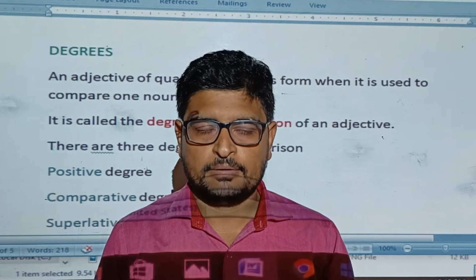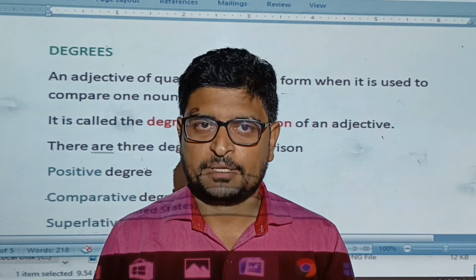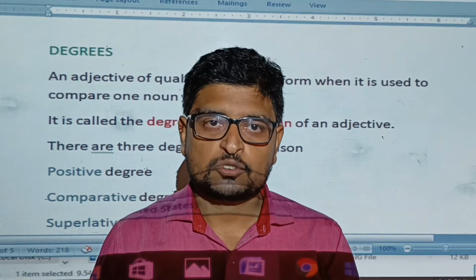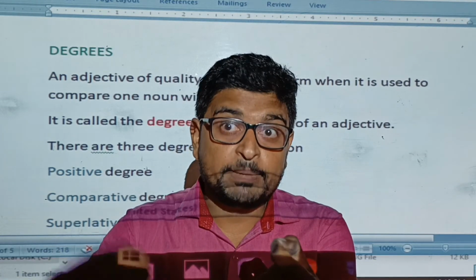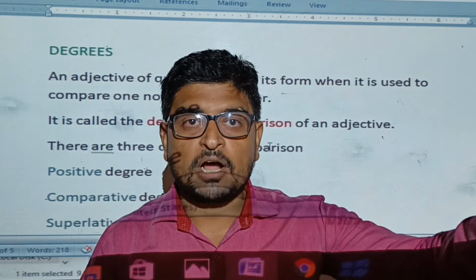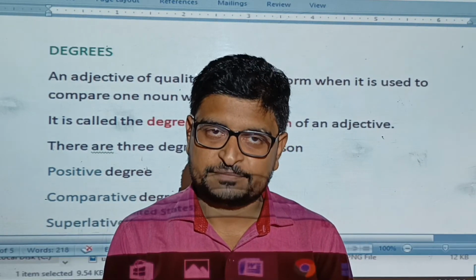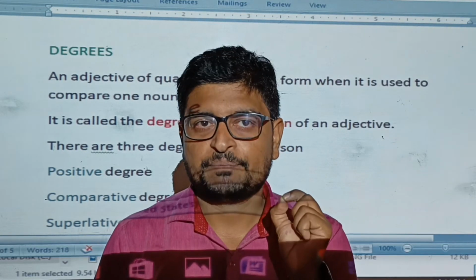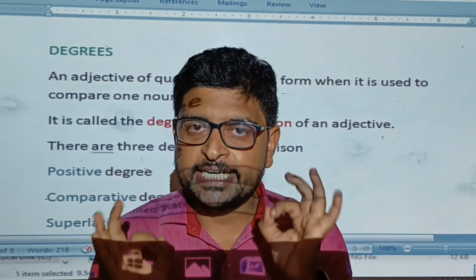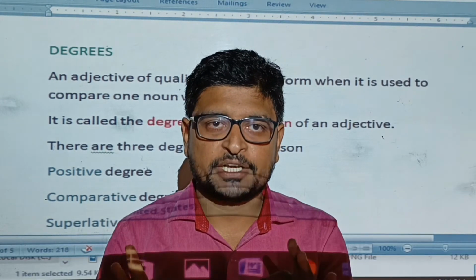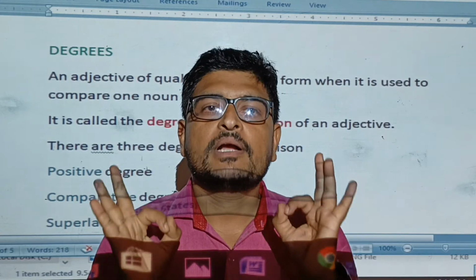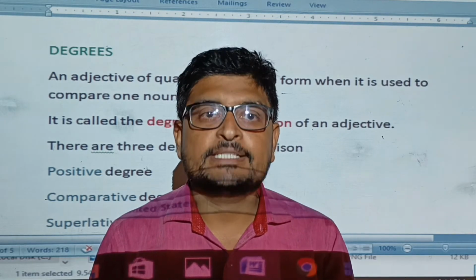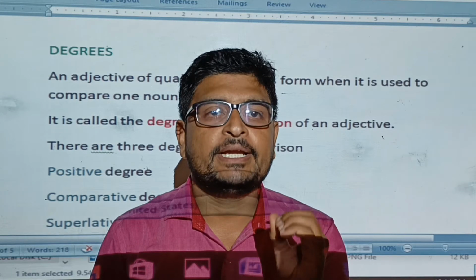Like, my house is big, but her house is bigger than mine. So big is an adjective, but bigger, એના કરતા મોટું છે. And that house is the biggest in our colony. So big is an adjective. There are three degrees of comparison in adjectives: positive, comparative and superlative.